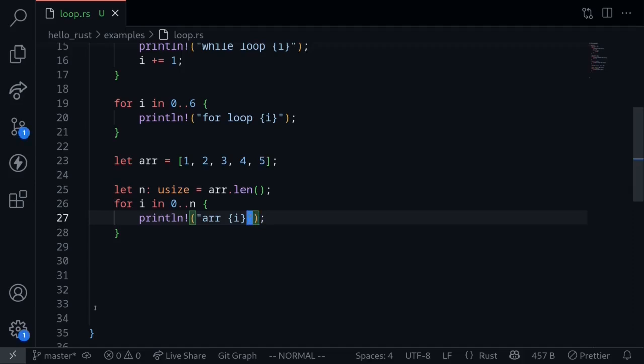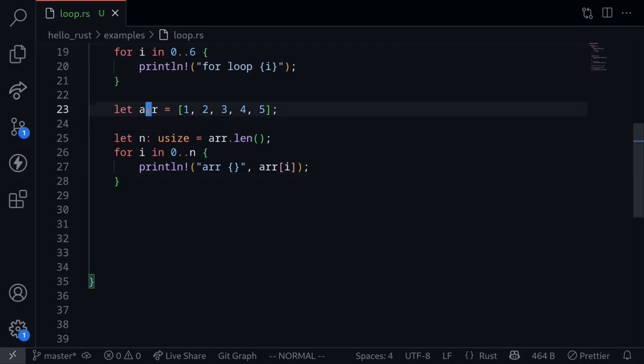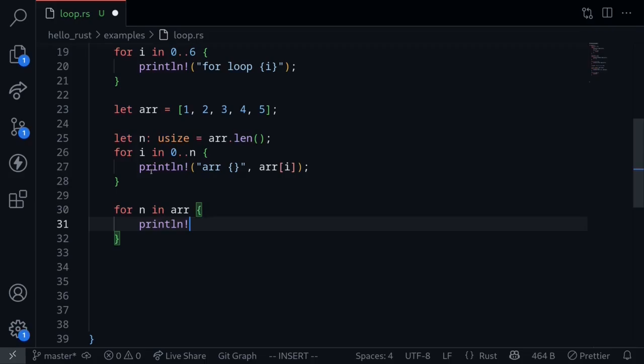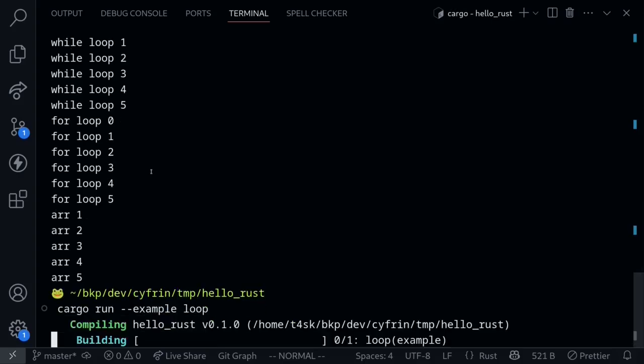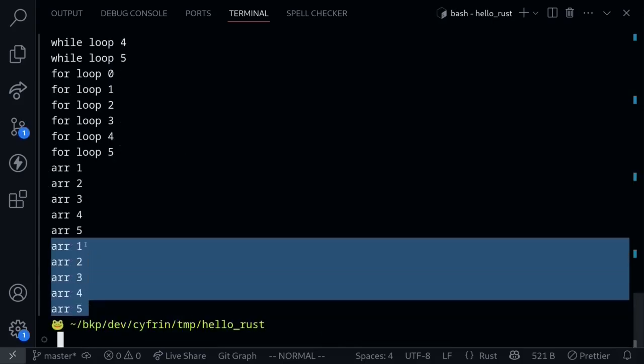If you wanted to access the elements of the array for each iteration, we can do r of i. Execute the code again, and we get the elements of the array printed out. We can also directly use arrays and vectors inside the for loop. So say for, let's get the number n in r, and then print this out. println, let's say r, and then print it here, n. Execute the code again, and again we get the same result as the last for loop. Elements of the array being printed out, 1 to 5.